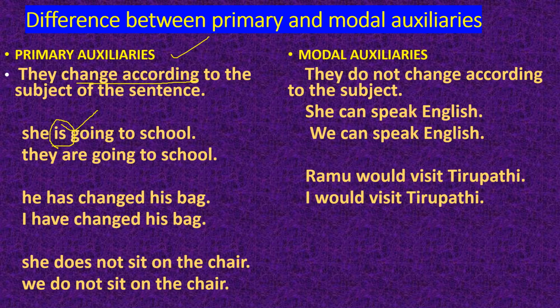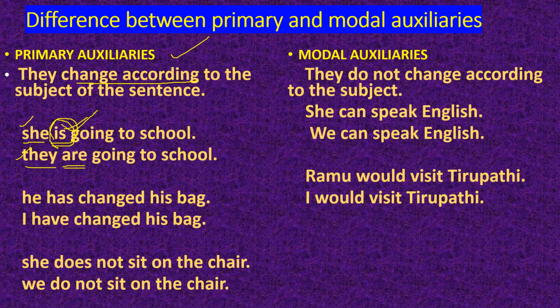When we use they instead of she, this primary auxiliary changes to are. This is a singular subject, so we use a singular auxiliary. This is a plural subject, so we use a plural auxiliary. So they change according to the subject.